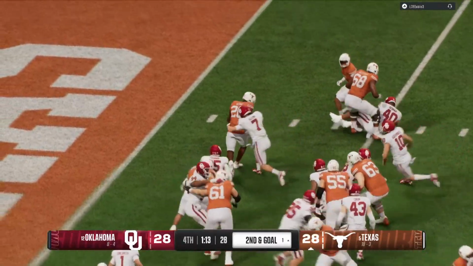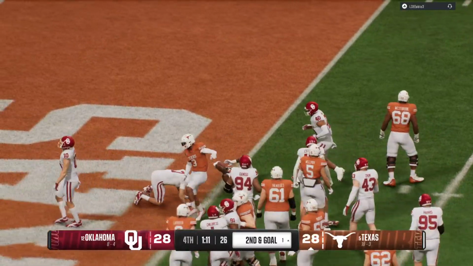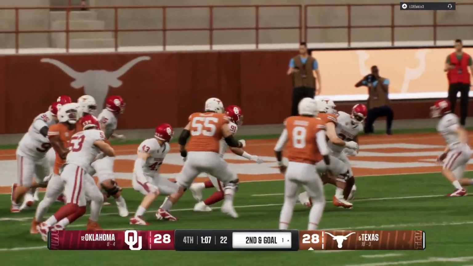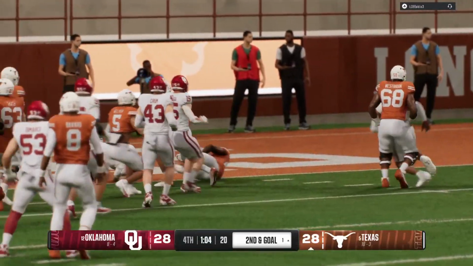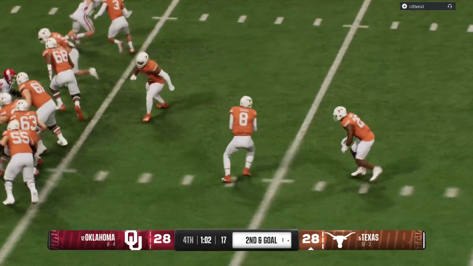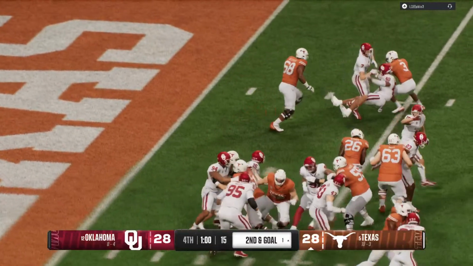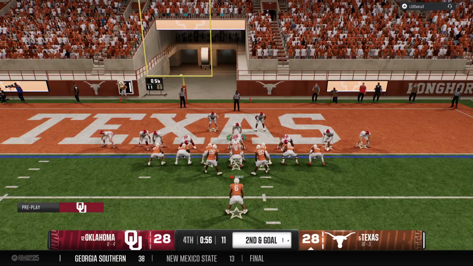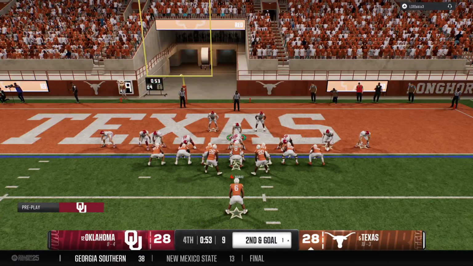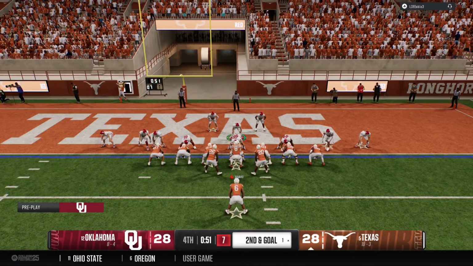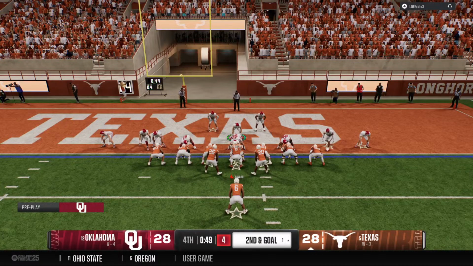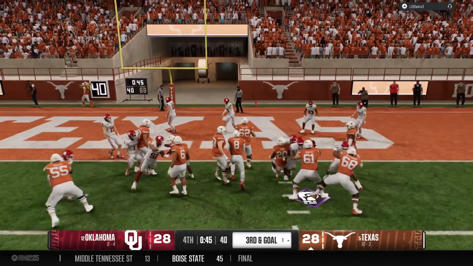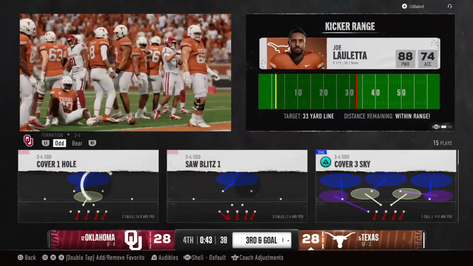But if I'm this offensive coordinator and quarterback, I'm thinking about a touchdown here late in the game. And they'll take a knee, sets up a potential game-winning field goal here.